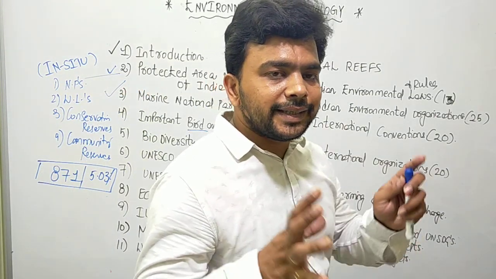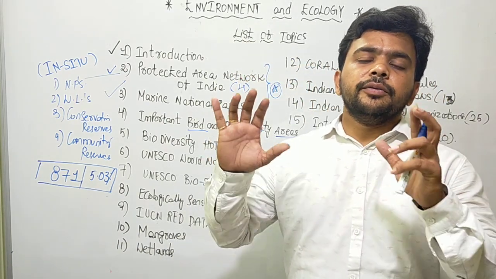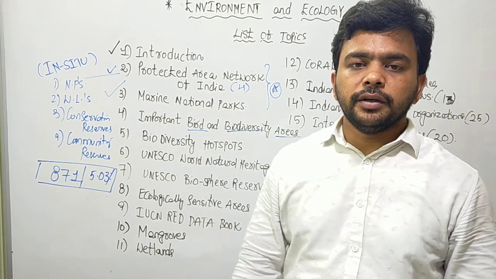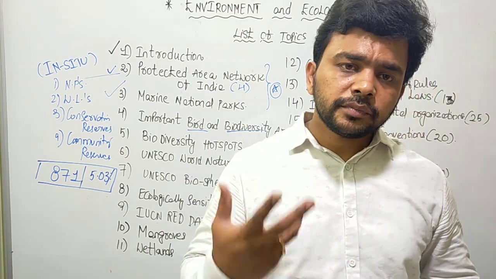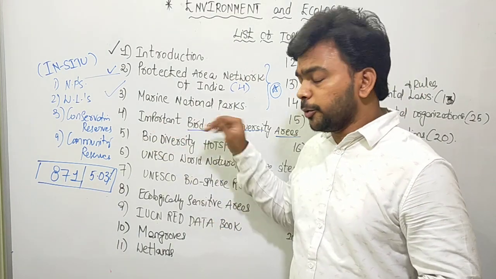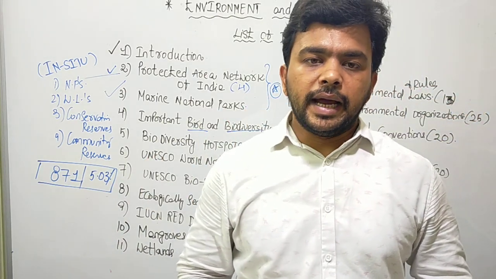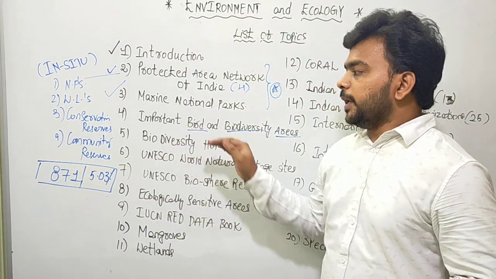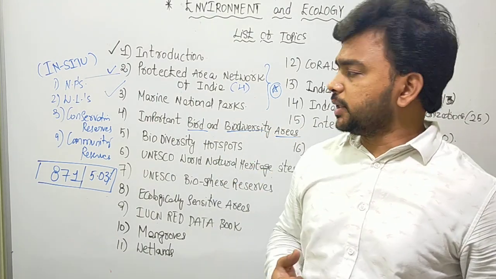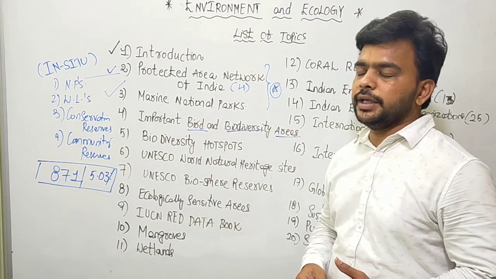So what are these areas? These are the areas in India where the migratory birds come, stay, live, give birth to new offspring, protect them, nurture them and take them back to their original lands. Those places where migratory birds go through all this sequence of activities are called important bird and biodiversity areas.